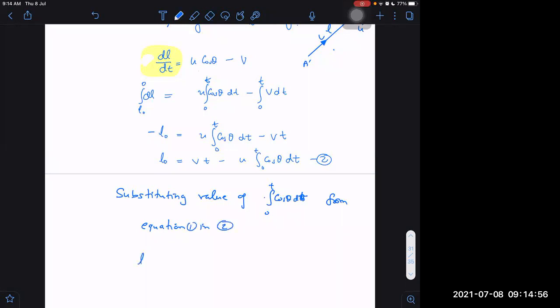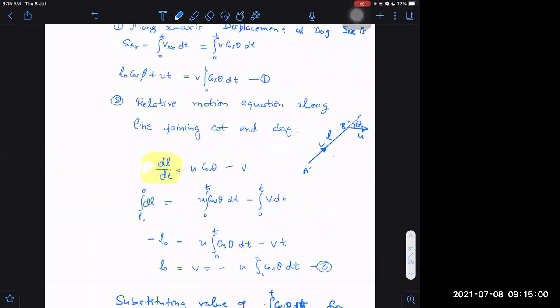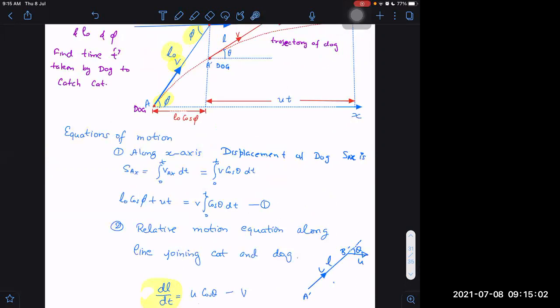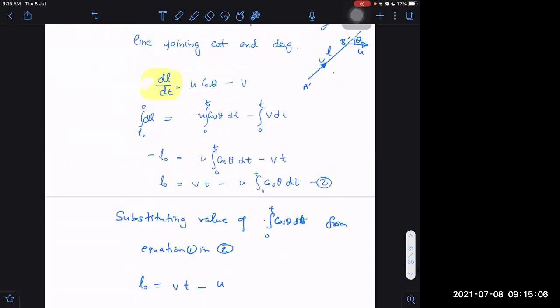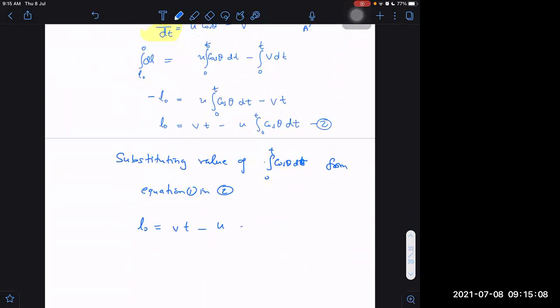We get L naught is equal to Vt minus u times this term, cos theta dt, which will be (L naught cos phi plus ut) divided by v.